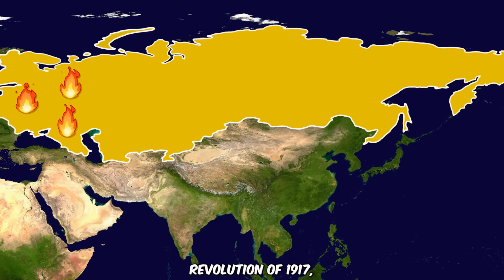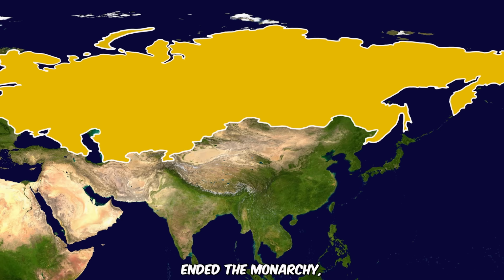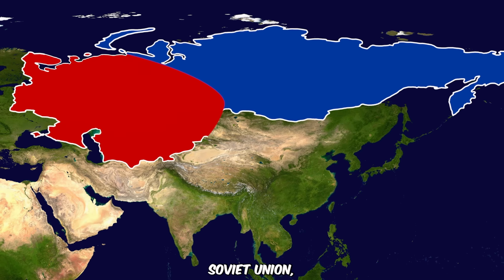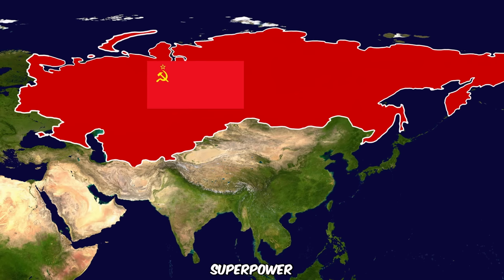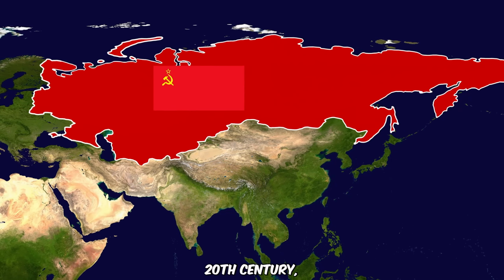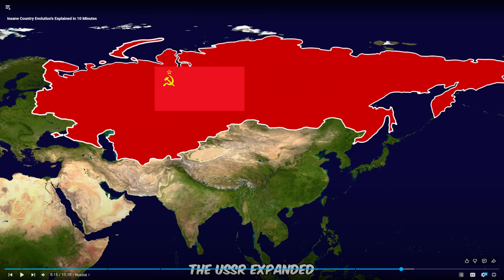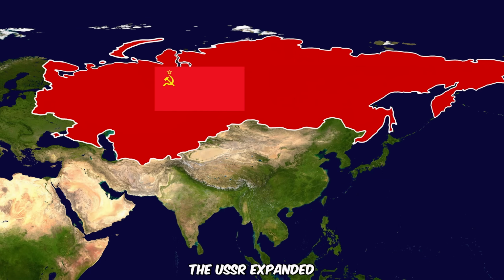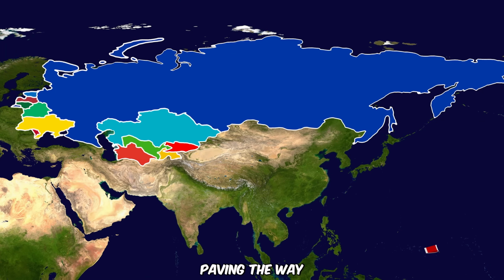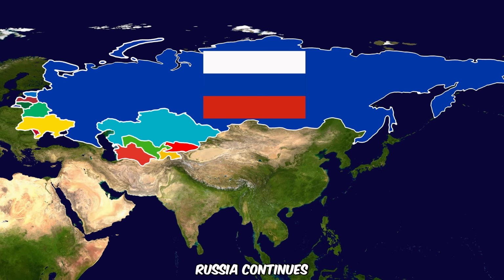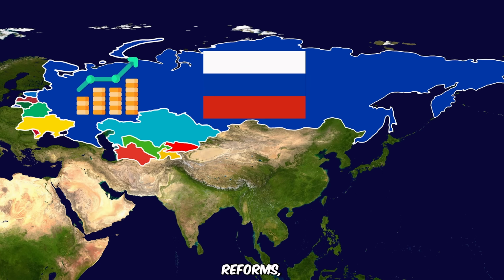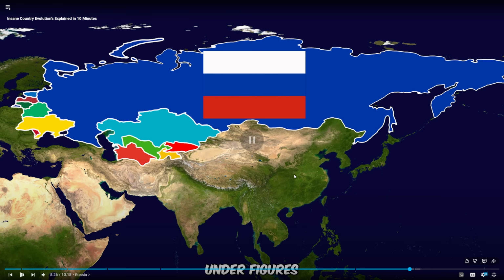The Russian Revolution of 1917 ended the monarchy and led to the creation of the Soviet Union, a communist superpower that shaped global politics for much of the 20th century. The USSR expanded after World War II, but collapsed in 1991, paving the way for the Russian Federation. Russia continues to grapple with economic reforms, political consolidation,